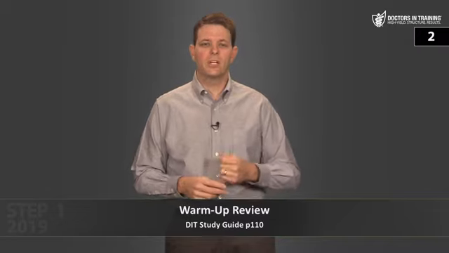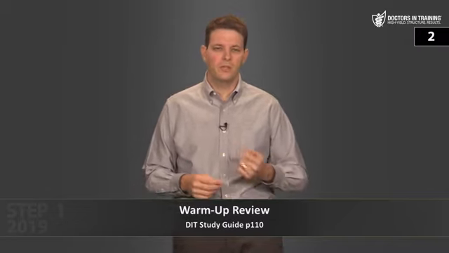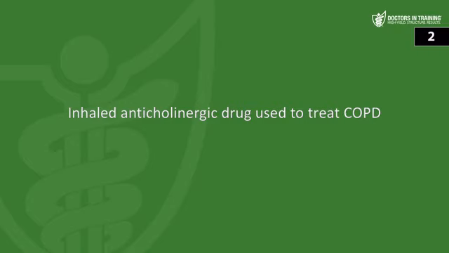Next question, what's the clinical use for tiotropium? Tiotropium is an inhaled anticholinergic drug that's used to treat COPD. It helps to relax the airway so it opposes bronchospasm.